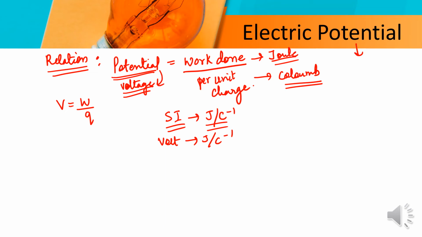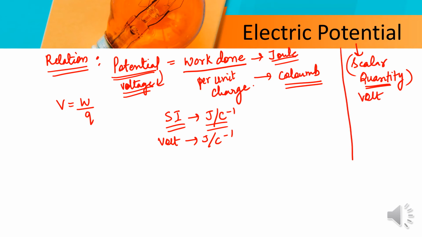You can say that potential is a scalar quantity, and the SI unit of potential is volt. 1 volt is 1 joule per 1 coulomb. And the formula for potential is V equals W upon Q, and potential is also known as voltage.